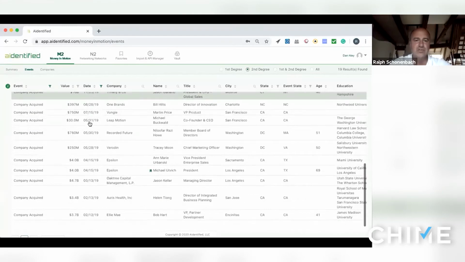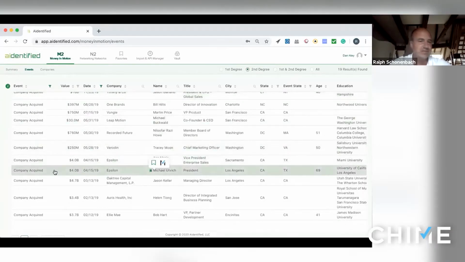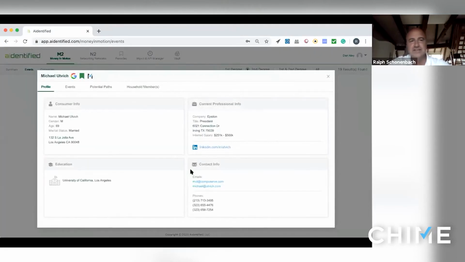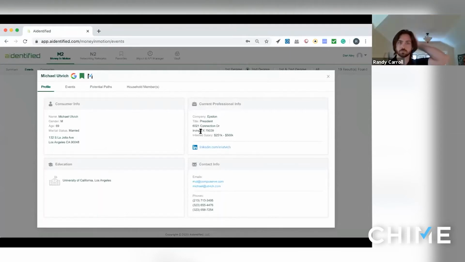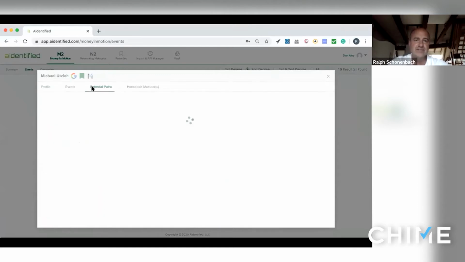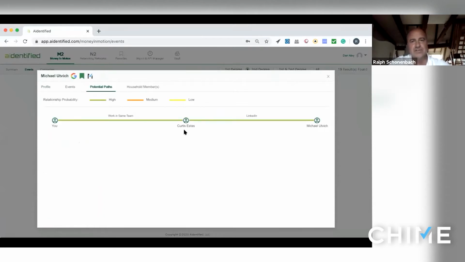So you can see here that there were different companies acquired for different valuations over different periods of time. And then you can go through and see which companies are interesting. So for example, I can click on Michael, who's the president of this company, and I can see that he's married, he lives at this location. This is where his company headquarters is. We have an inferred salary for that person. We have contact information. And then also we have the paths to that person. So if I go through Curtis, then I know that I can get to Michael.